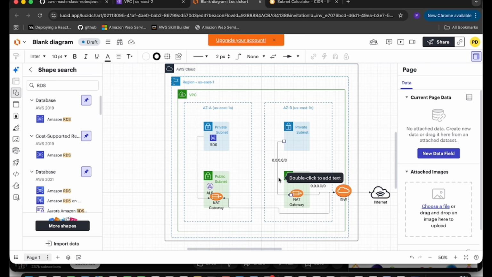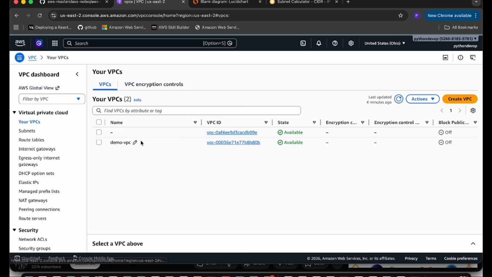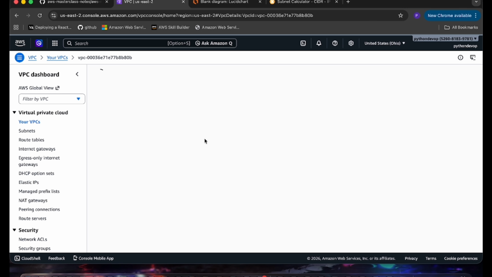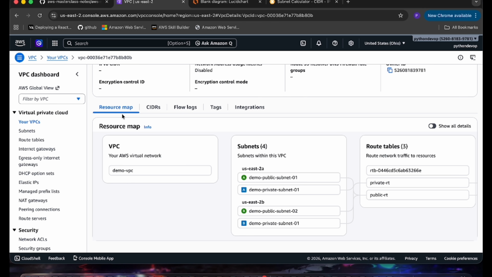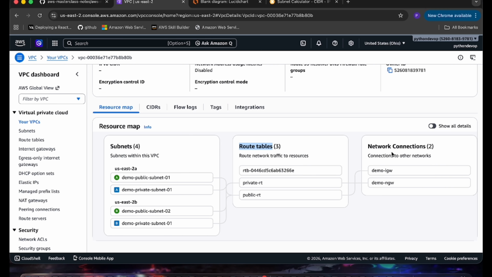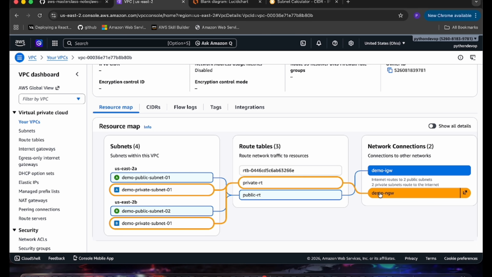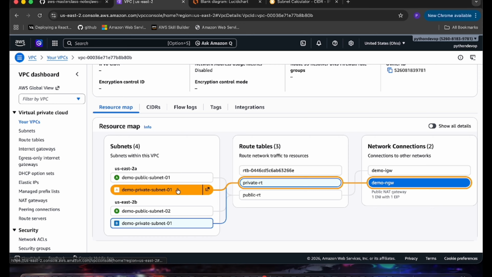As you can see, we have a public and a private subnet. We have created the VPC, the internet gateway, the route tables, and done our logical configuration as well. So I think it's all done. That's how you can configure your VPC. Let's click on your VPC and open it, scroll down, and then you can check the resource map. We have a demo VPC with 4 subnets and 3 route tables, 2 configured and 1 not in use, and then we have the network connections. If you select the internet gateway, it has the public route table, and the public route table is mapped with the public subnet. If you select the NAT gateway, then it maps with the private subnets.